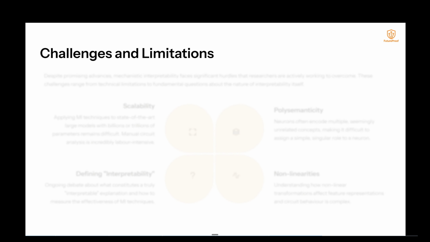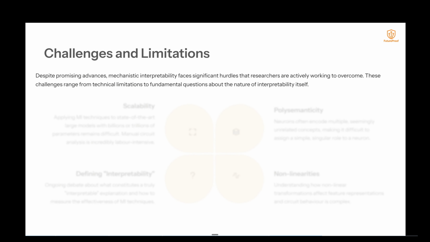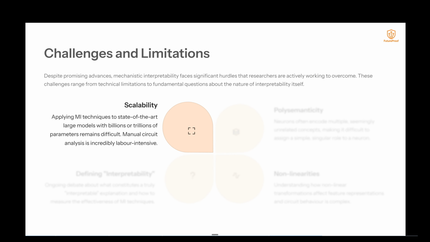Challenges and limitations. Despite promising advances, mechanistic interpretability faces significant hurdles that researchers are actively working to overcome. These challenges range from technical limitations to fundamental questions about the nature of interpretability itself. First, we have scalability. Applying MI techniques to state-of-the-art large models with billions or trillions of parameters remains difficult. Manual circuit analysis is incredibly labour-intensive.